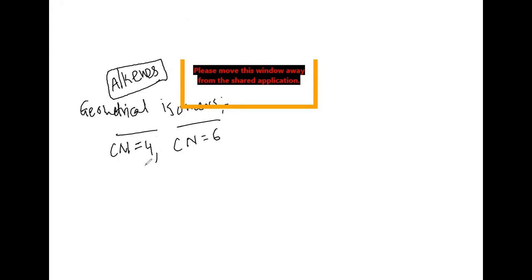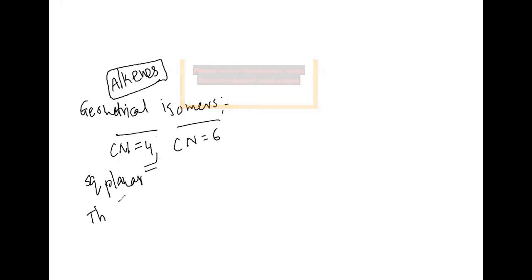When coordination number is 4, we can see two types of complexes: one is square planar complexes, the other is tetrahedral complexes. But in tetrahedral complexes, there is no geometrical isomerism because you cannot see the adjacent positions of the ligands.